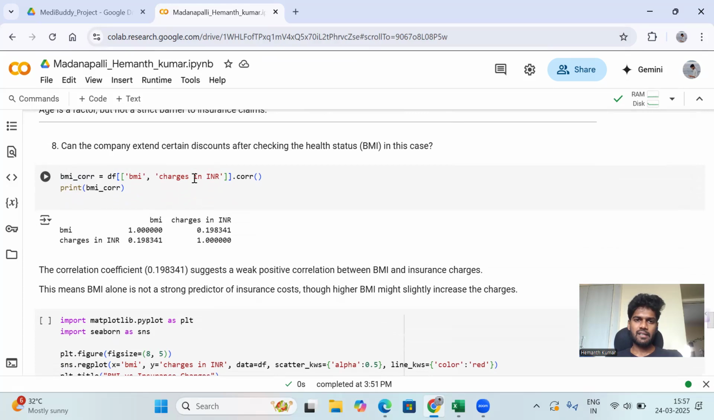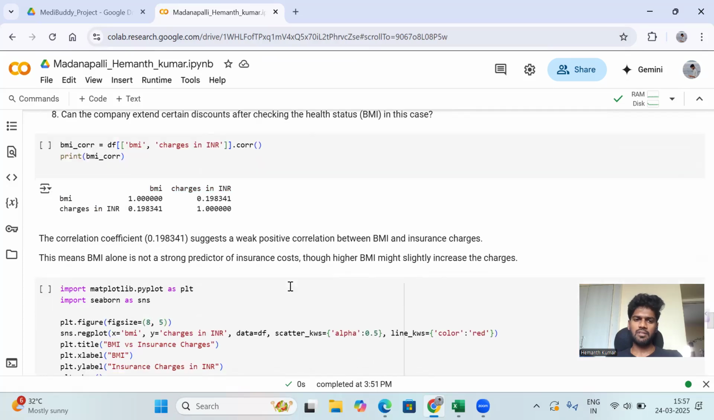Can the company extend certain discounts after checking health status, meaning BMI in this case? Of course, it will check. The correlation coefficient here is 0.198341, which suggests a weak positive correlation between BMI and insurance charges. BMI alone is not a strong predictor of insurance costs, though a higher BMI might slightly increase the charges.